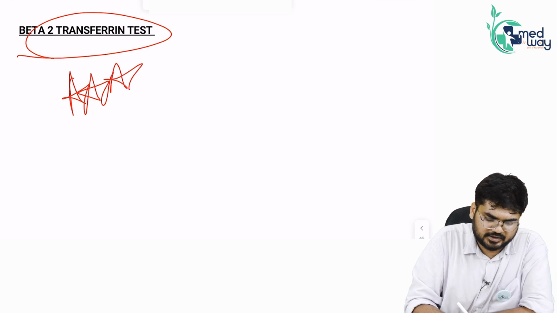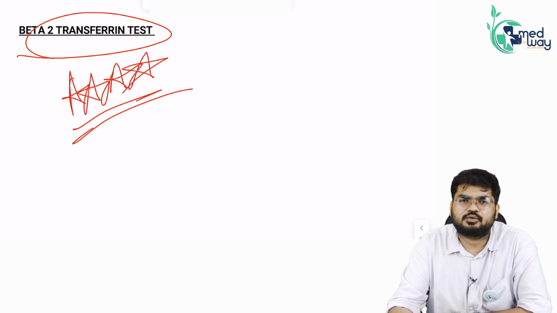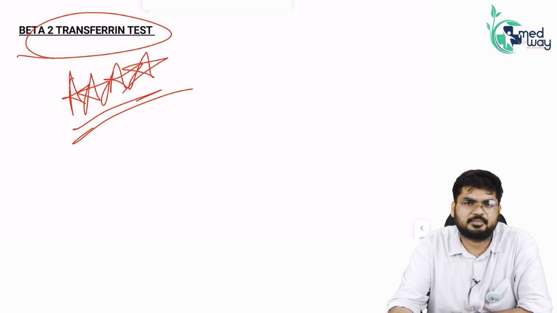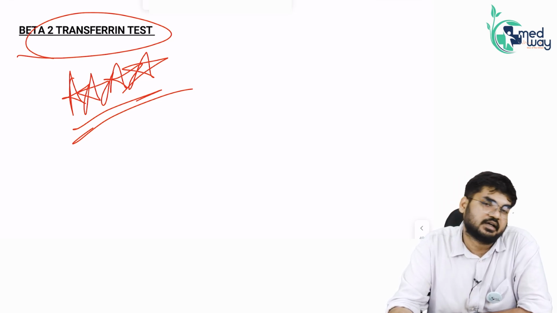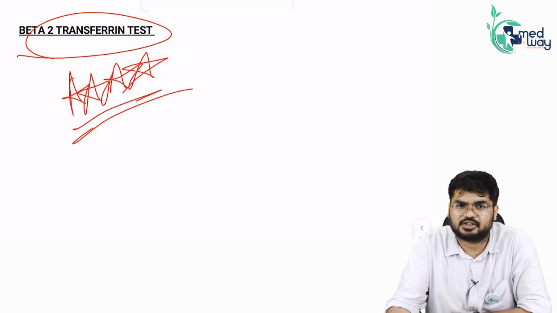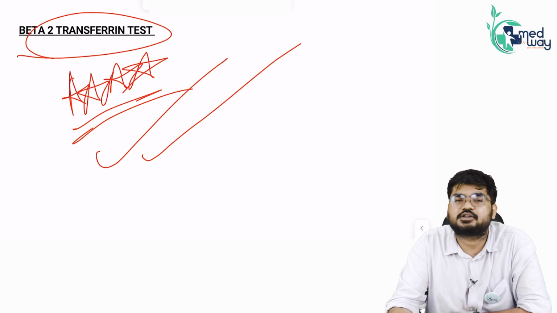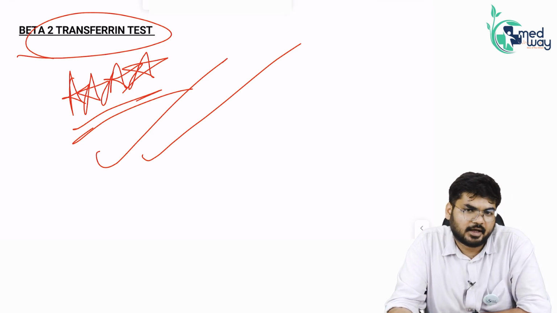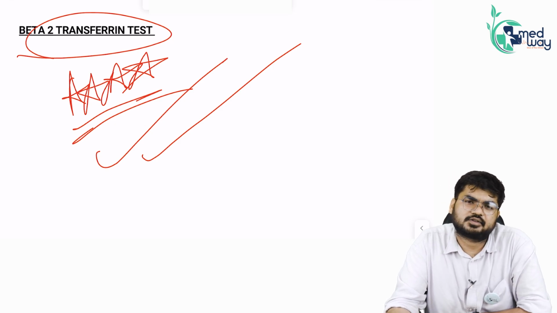Very repeatedly asked question. It is a beta 2 transferrin test, that is the gold standard, or you may say best test, or best method, you will say investigation of choice. It is always and always what? Beta 2 transferrin test. Apart from that, I told you, you can go for CT, MRI, you can go for cisternographies or any sort of investigation. But the most important test is beta 2 transferrin test. Sir, congratulations that you have diagnosed that it is a case of CSF rhinorrhea. How will you treat it, sir?